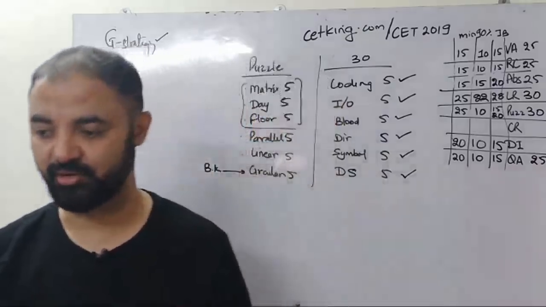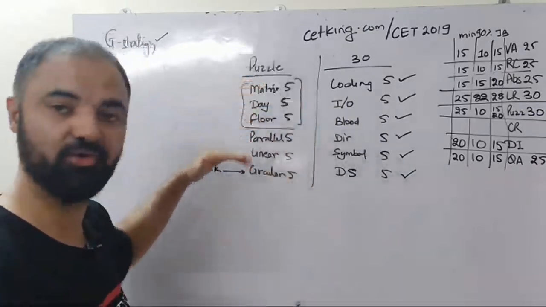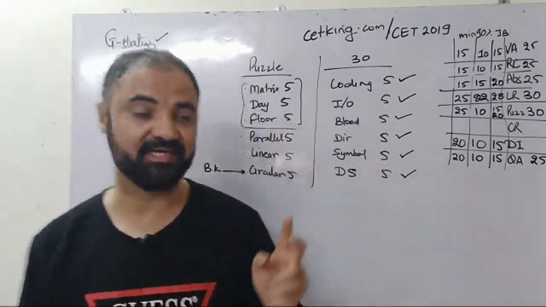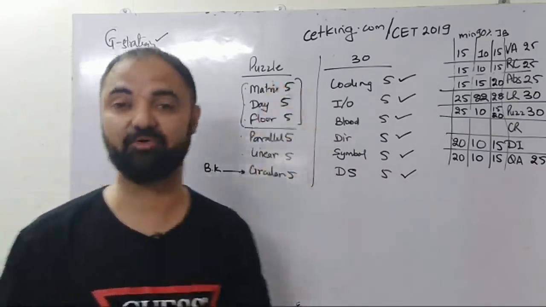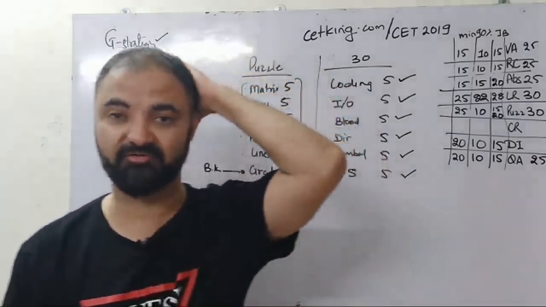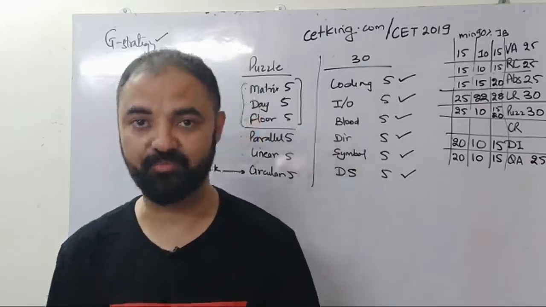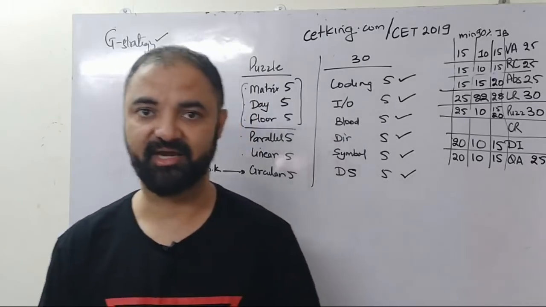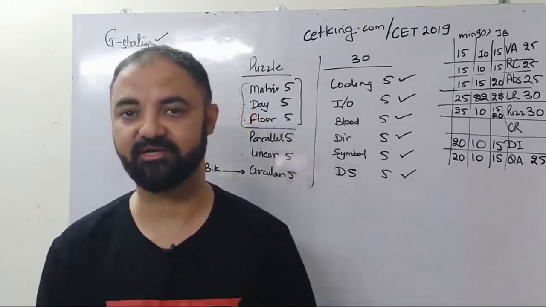So what I've done at CET King in our login ID, I have created a shortcut for all these puzzles in which number 1 I'll save time, number 2 my target is to reduce my time wasting, because in puzzles a lot of time gets wasted. You start a puzzle, and after 10 minutes or 8 minutes you realize the puzzle was very tough, and then it's all gone. So what I've done is after every 2 minutes in every puzzle I set a cutoff point on whether to go ahead or not, whether to waste more time or not. So for every puzzle we have that cutoff point.